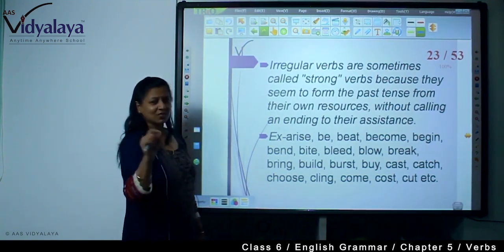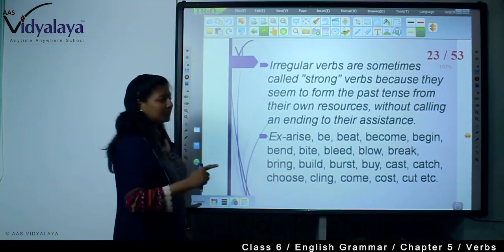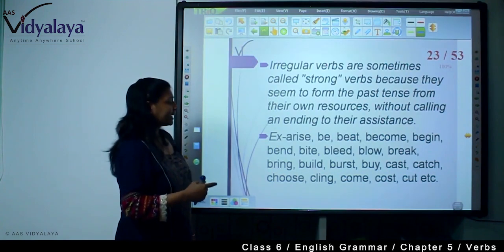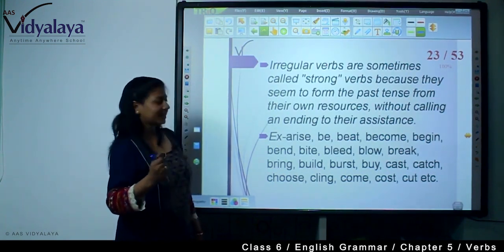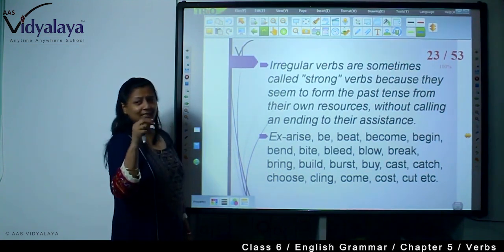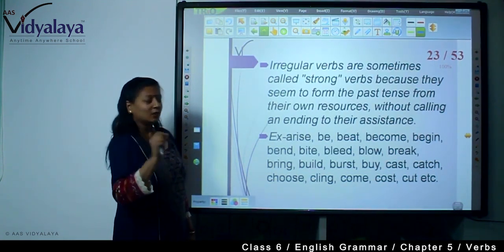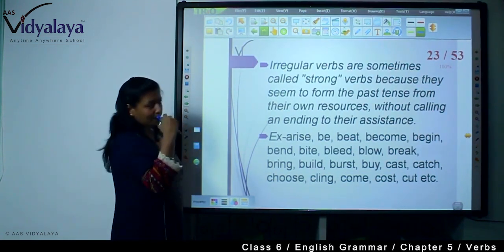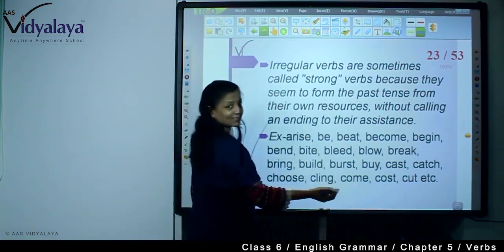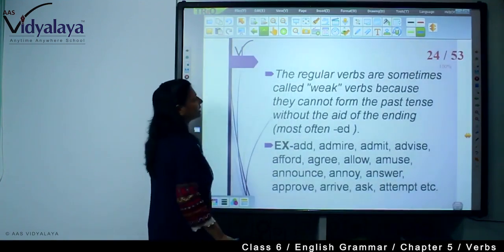So they are just changing the vowels. Bend, bent, bent. Bite, bit, bitten. Bleed, bled, bled. Then blow, blew, blown. So in this way you are seeing there is no ed or d. They are making the past tense from their own resources. Go through all these things and then you will have an idea.